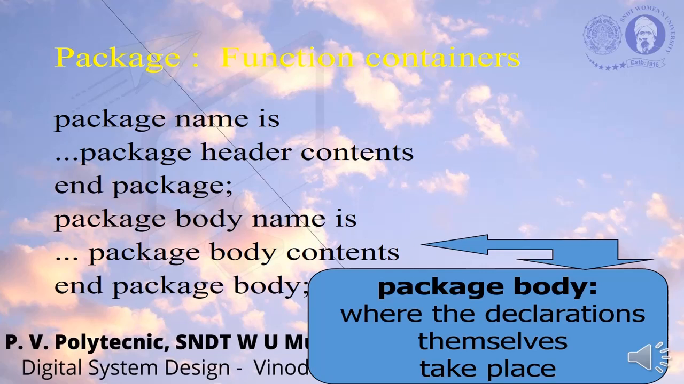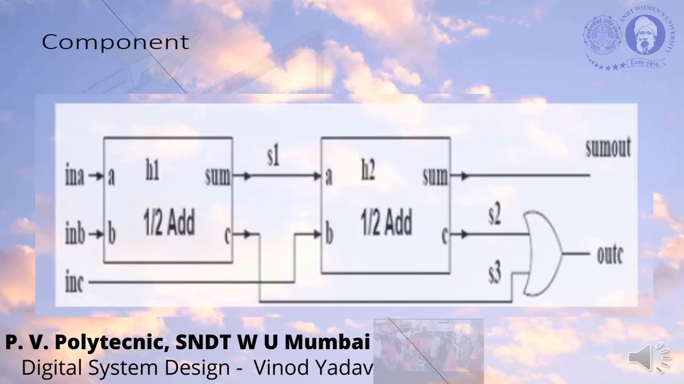There you are defining the package header content, and here the package body is where the declaration then takes place, where the functions take place. Now you see here an example of a full adder. This full adder is made by using two half adders and one OR gate.